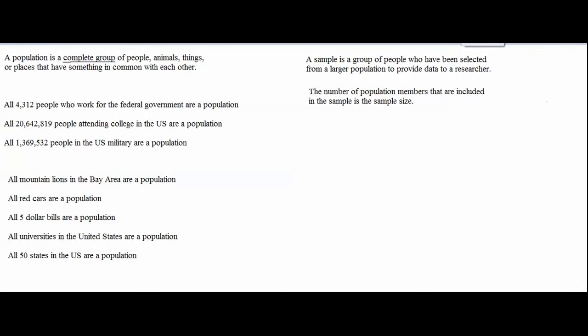Now we will talk about how a researcher decides which members of the population will be in his or her sample. There are different ways to select a sample from a population. You can select a sample by using random sampling or non-random sampling. Random sampling and non-random sampling are the names of two major types of sampling methods. If you use random sampling, then you are selecting members of the population randomly, and everyone in the population has an equal chance of being selected to be in the sample.